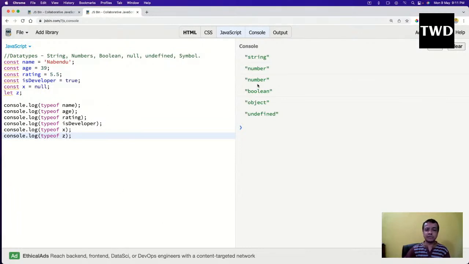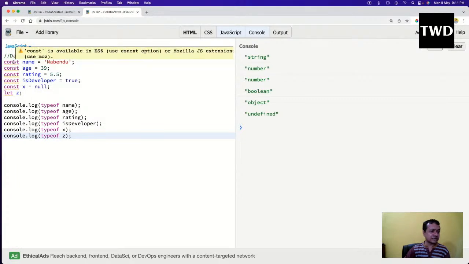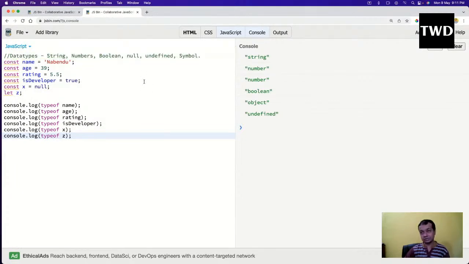So const name is a string, and as I have told, you don't have to declare it as a string in JavaScript. The compiler interprets it as a string if you have single or double quotes. Then we have a number. In every other programming language there is a float and an int, floating points like 5.5, or a double. But in JavaScript everything is a number. 5.5 is also a number, 39 is also a number.